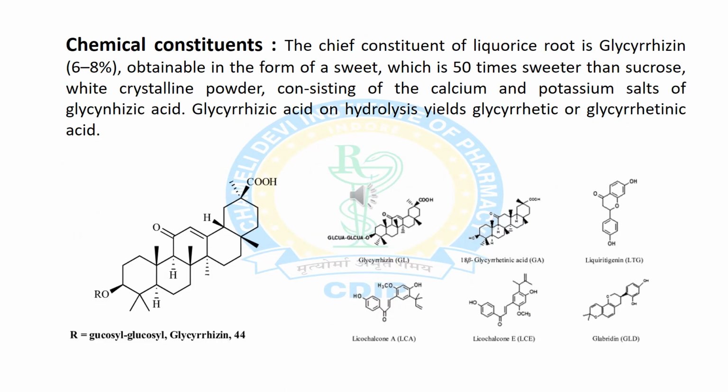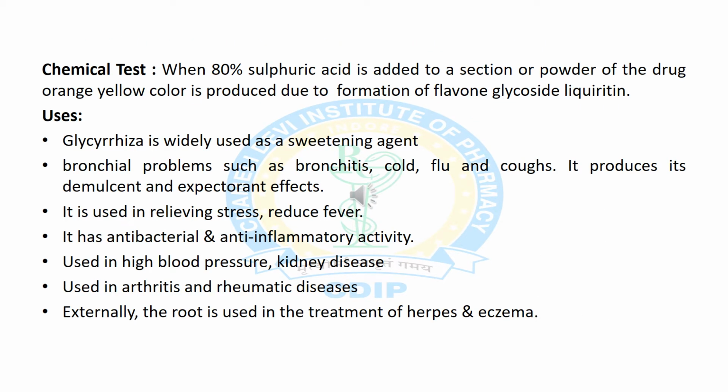Now we will discuss the various chemical constituents present in Liquorice root. The major constituent is glycyrrhizin, which is sweet in nature and is 50 times sweeter than sucrose. Other constituents are calcium and potassium salts of glycyrrhizic acid, and glycyrrhizic acid on hydrolysis gives glycyrrhetic acid and glucuronic acid.